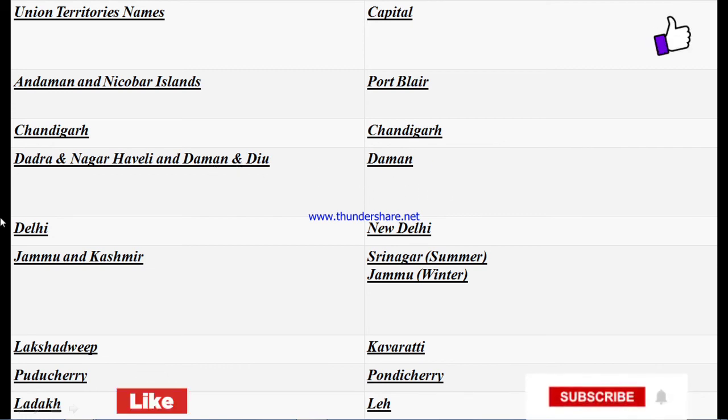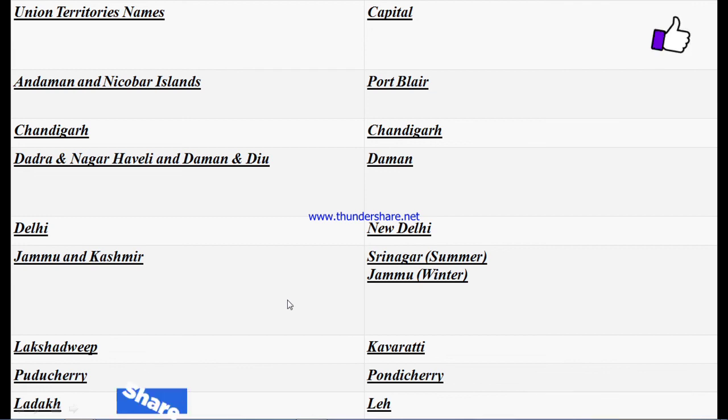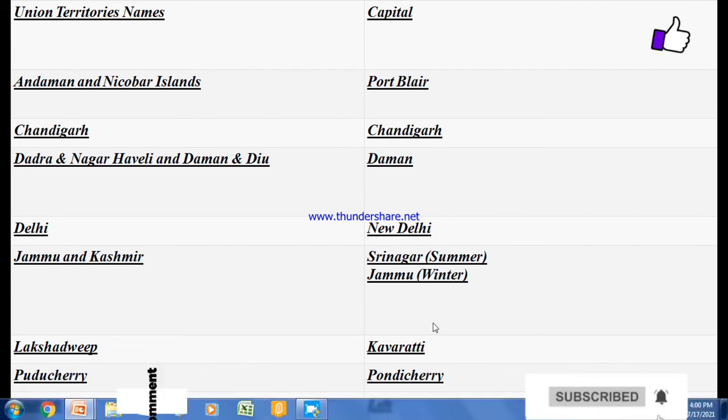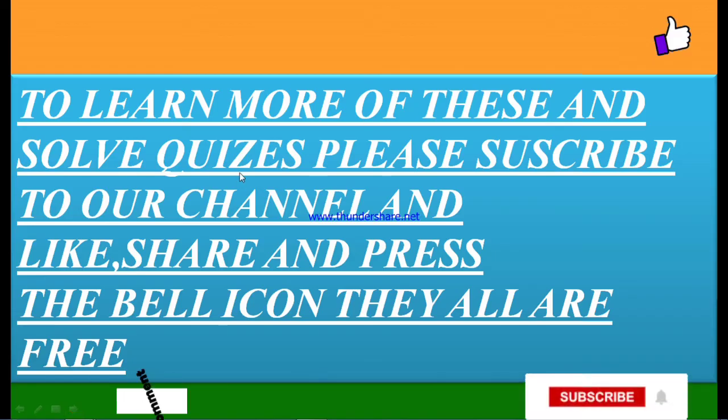Name of the Union Territory, capital: Andaman and Nicobar Islands, Port Blair. Chandigarh, capital Chandigarh. Dadra and Nagar Haveli and Daman and Diu, Daman. Delhi, New Delhi. Jammu and Kashmir, Srinagar in summer, Jammu in winter. Lakshadweep, Kavaratti. Puducherry, Pondicherry. Ladakh, Leh. Srinagar is the summer capital. Jammu is the winter capital. Okay.